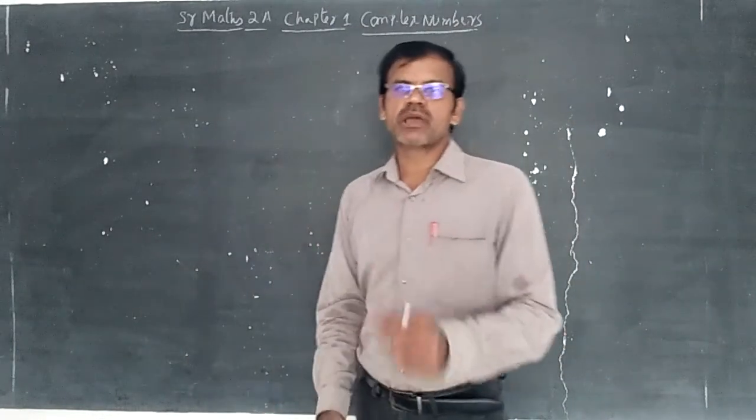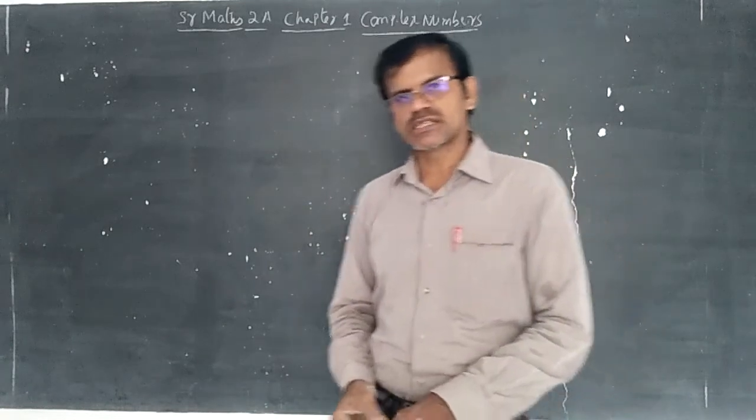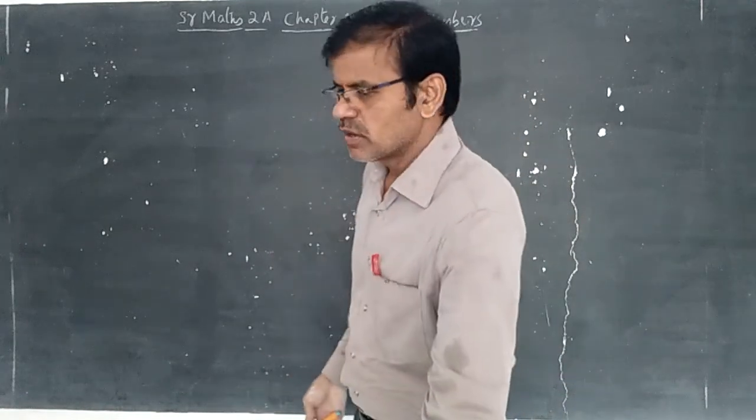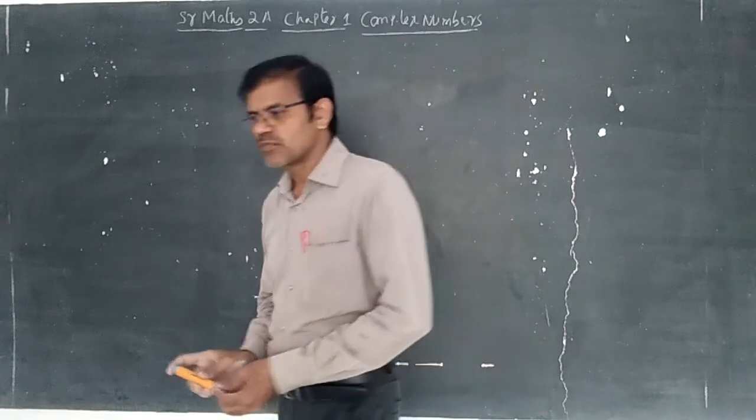Students, apart from IPE, much theory is there; I will discuss it in the objective only. Now, let us go for IPE.